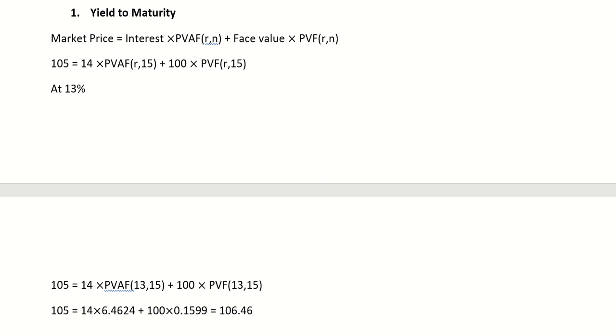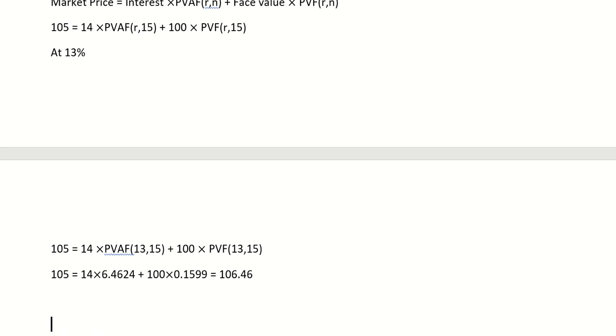Now I will calculate probably at 14% or 15%. The table I have is a skipping table, so I don't have a 14% value. If in case you have a 14% value, you can directly put those values. So now I'm checking at 15% instead of 14. Of course you can check at 14%.